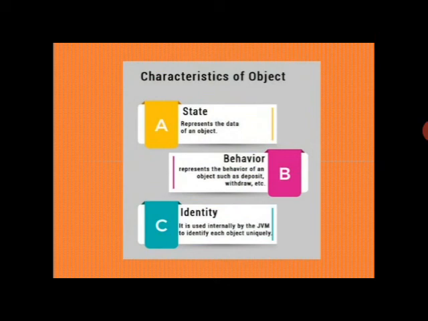State represents the data of the object. Behavior represents the behavior of an object, such as deposit, withdrawal. Identity is used internally by the JVM to identify each object uniquely. Means identity refers to uniquely identifying each object by the JVM.